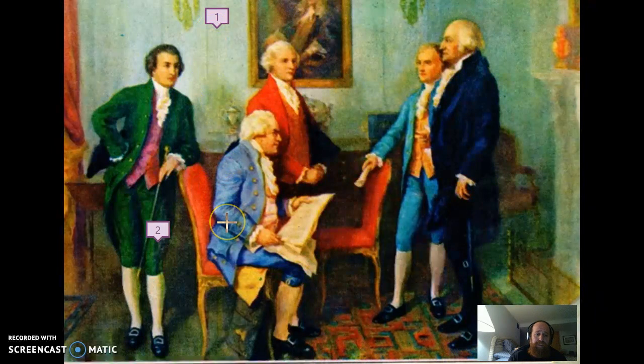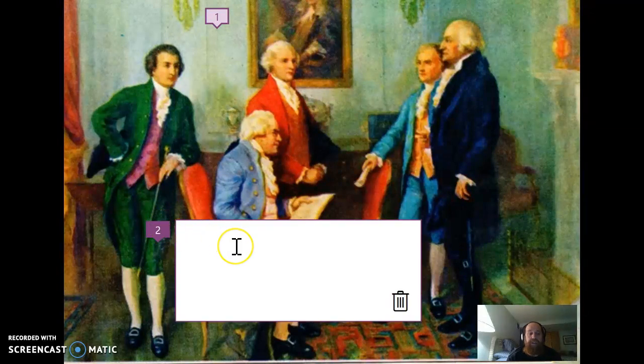I want to point out these people because the government that we're going to be talking about in the next couple of weeks is the U.S. government. And you have here in the picture George Washington, Thomas Jefferson, Alexander Hamilton, General Henry Knox, and Edmund Randolph. Together, these 5 individuals made the first cabinet of the United States. Now, a cabinet is another concept we will talk later about, but right now we're going to talk about 3 words. We're going to start with society.